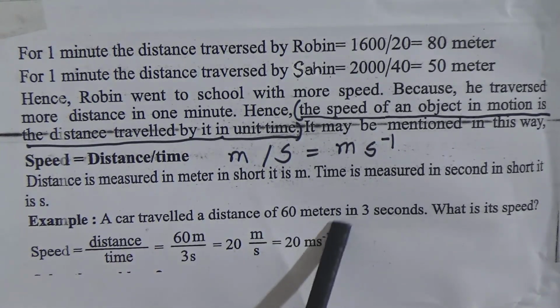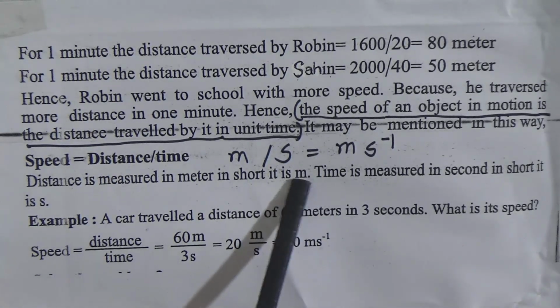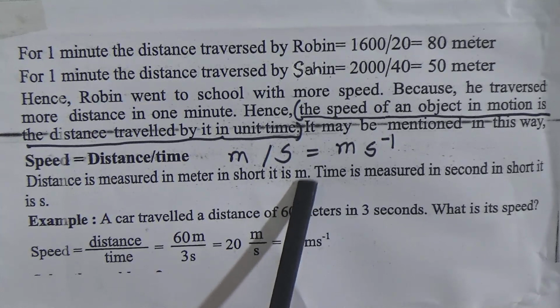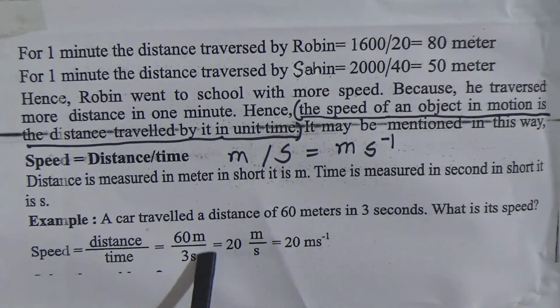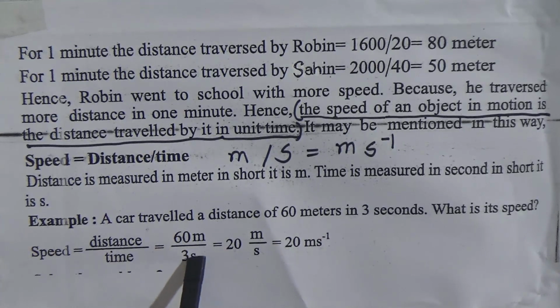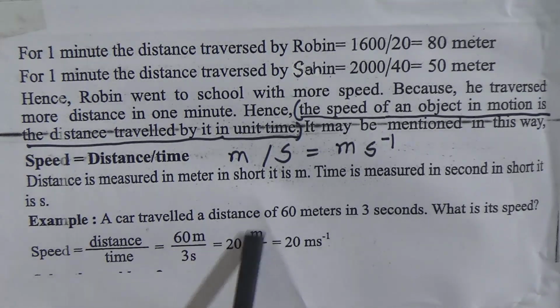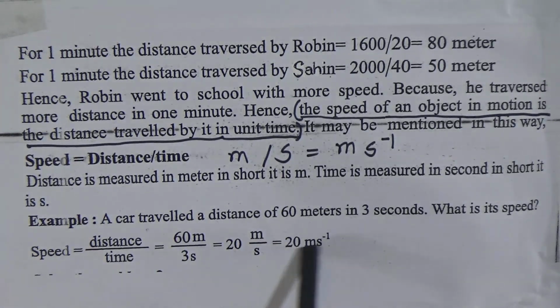We will write it in short, meter as small m, so 60 m, and time is 3 seconds, so we will write 3 s. If we divide 60 by 3, we will get 20, that is 20 m by s, or meter per second. We will write it like this: 20 meter per second.